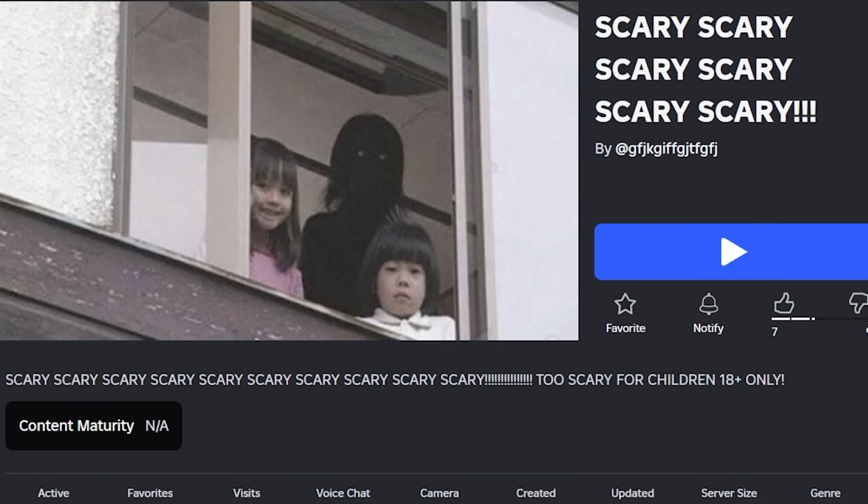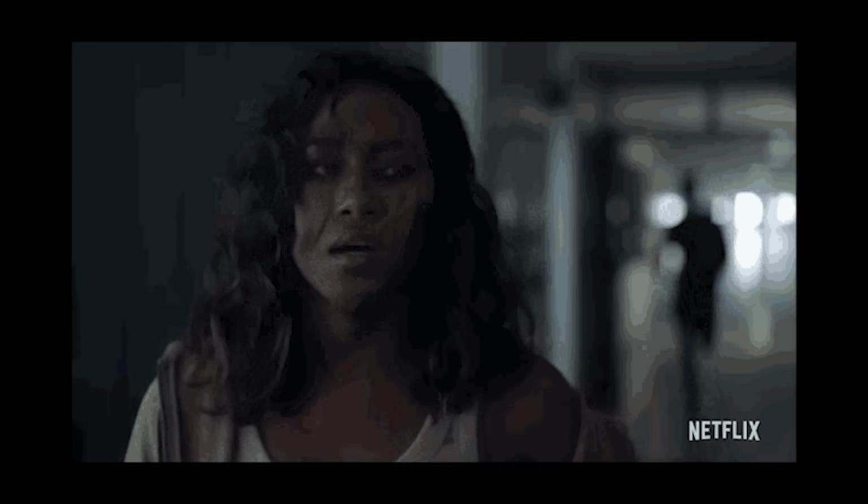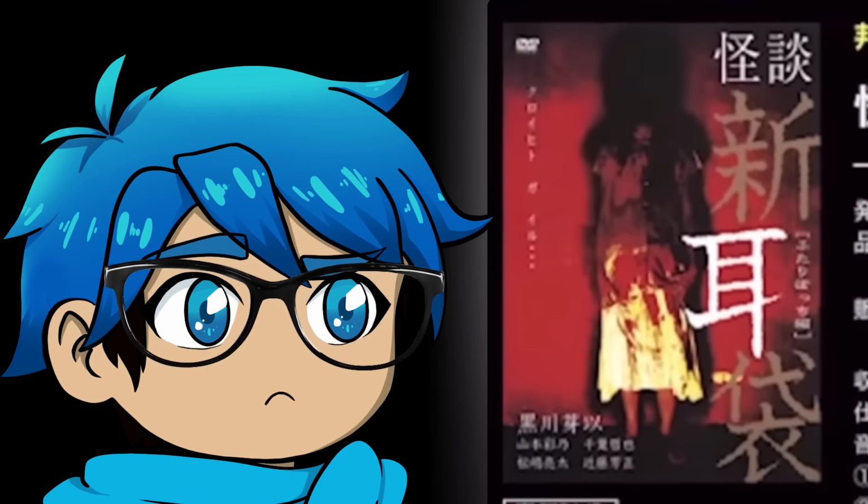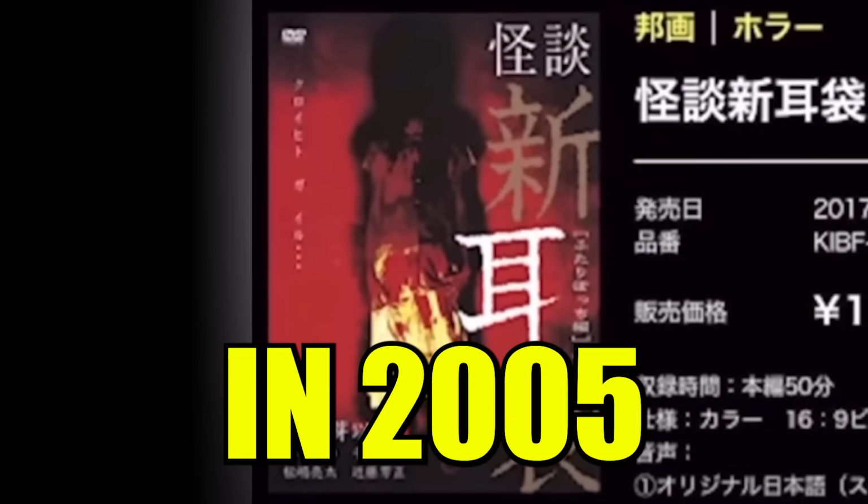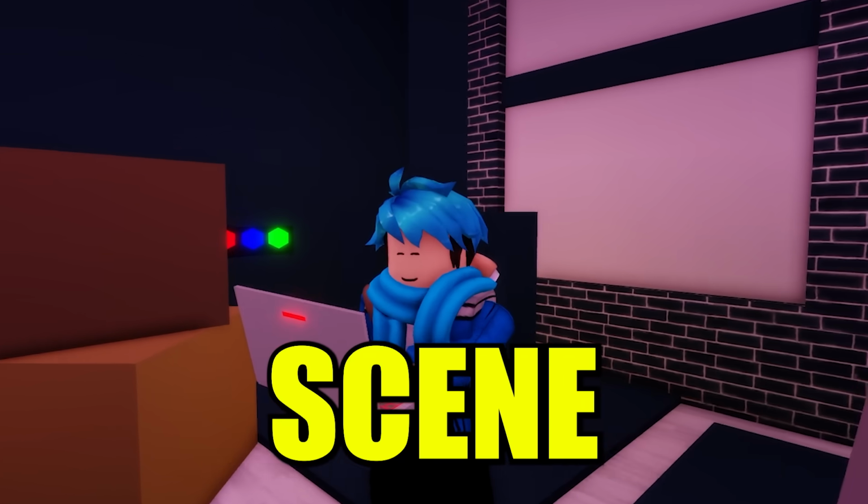I've talked about it before, but it's appeared on Roblox again, and it looks to be two girls looking out from a window where behind them stands a dark, shadowy entity. The only thing we can really see are its eyes. Now, this is definitely a terrifying image. Just kind of imagine the thought of someone behind you or something. But what you're actually seeing is a scene from the movie Futura Bochi, a film that was released back in 2005. And this is the actual scene that plays out.